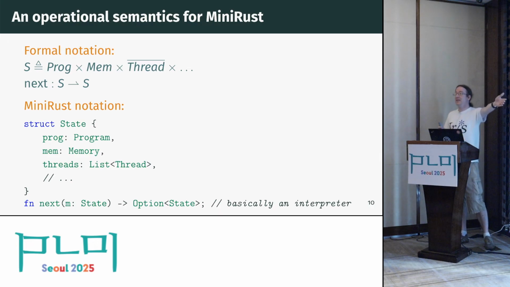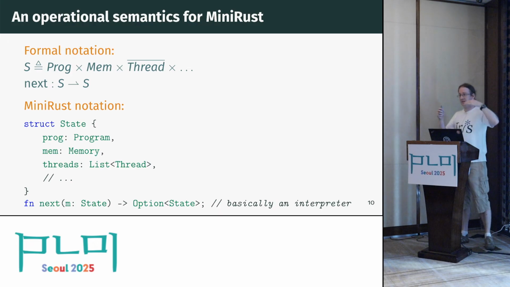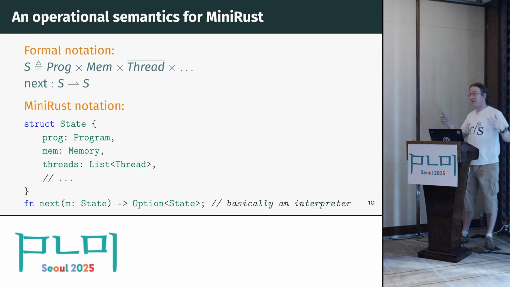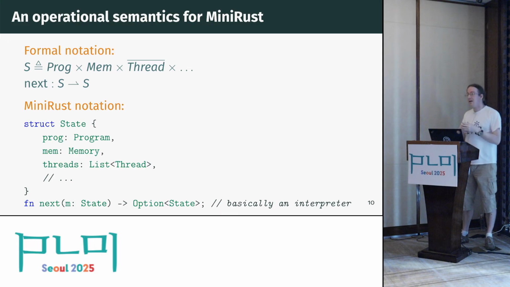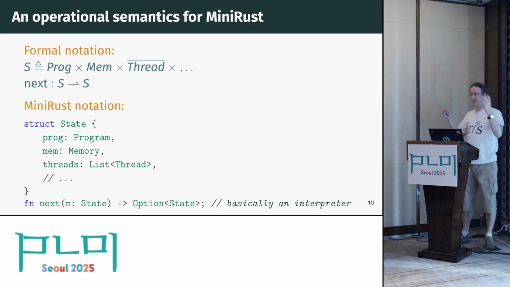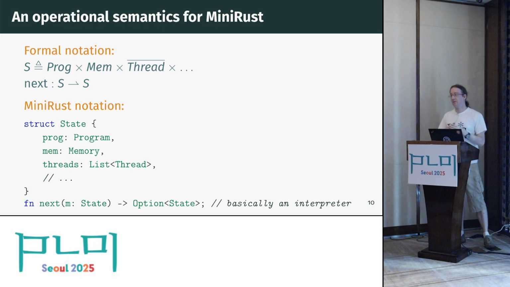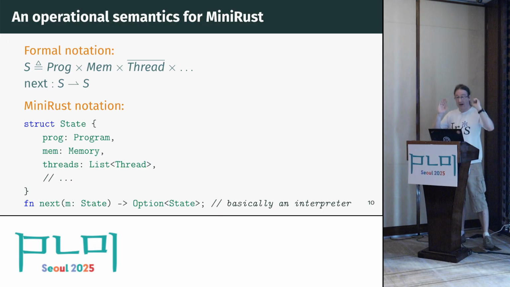So overall what this is, is basically an interpreter. And most Rust programmers, at least the more experienced programmers, will have already seen an interpreter, might have written an interpreter. So this is a framework that programmers are very happy and comfortable thinking in. And so we can lure them in by saying it's just an interpreter, and then secretly it's actually a formal spec. But they don't have to know that, right? Because it's actually kind of the same thing when we look at it at this level. So this is the high-level structure of MiniRust.